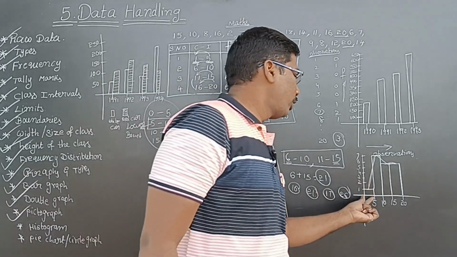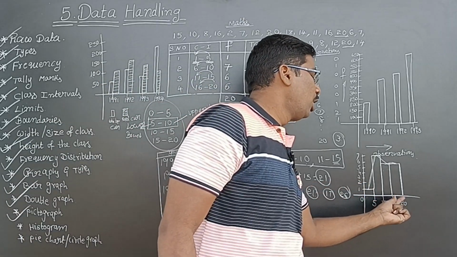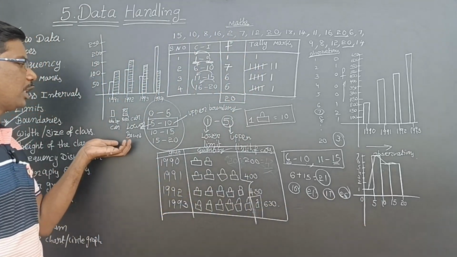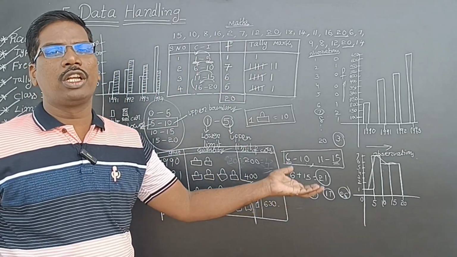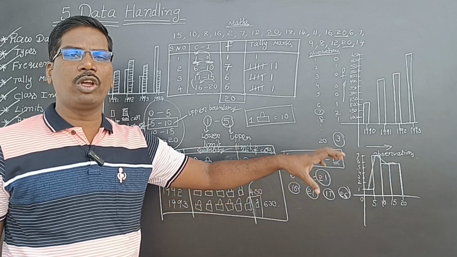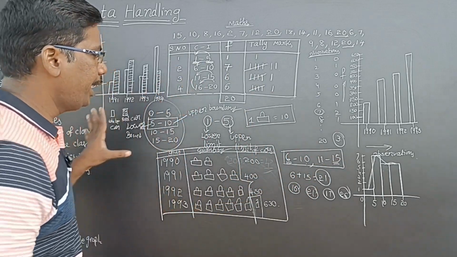So here how much width is there? Here also that much, here also that much. Because we are taking class intervals, that is, exclusive class intervals, those are equal. So the widths will also be equal. That is called a histogram.